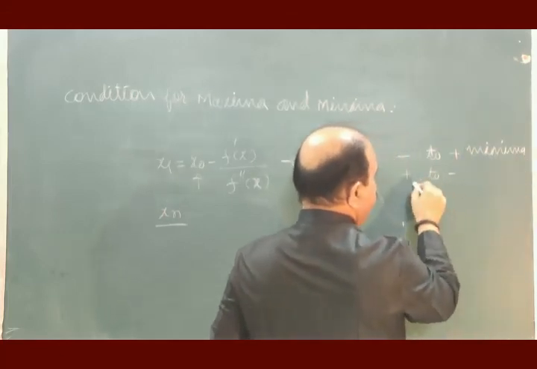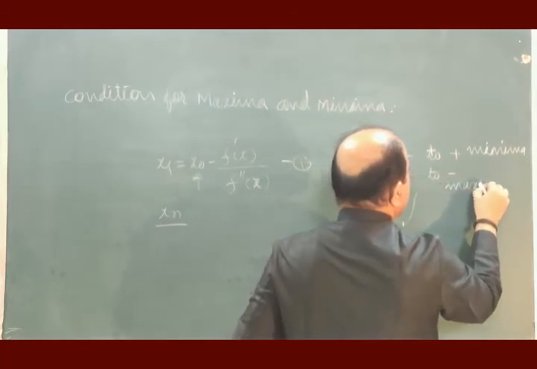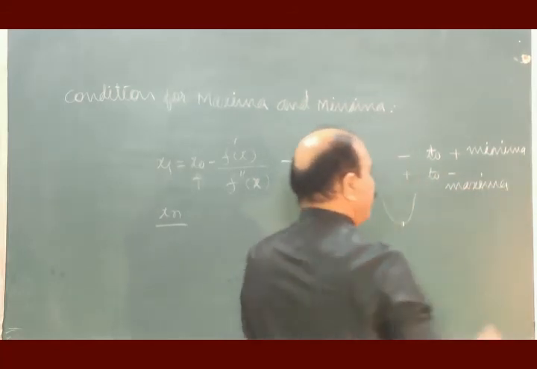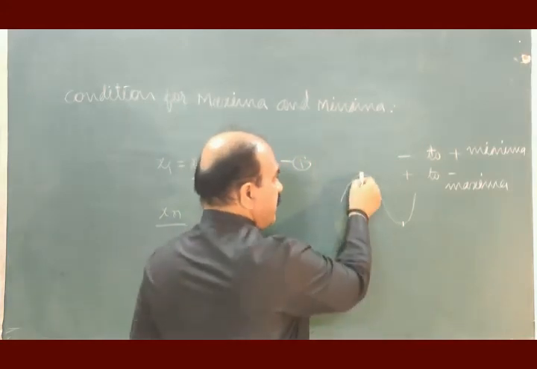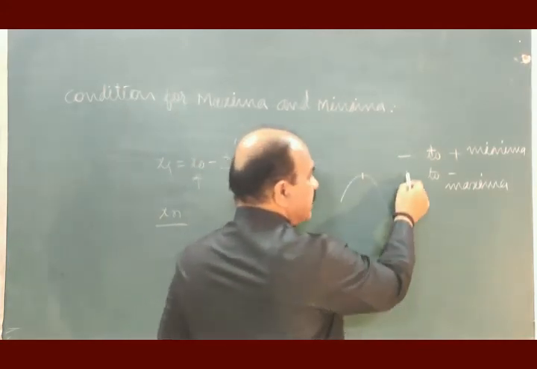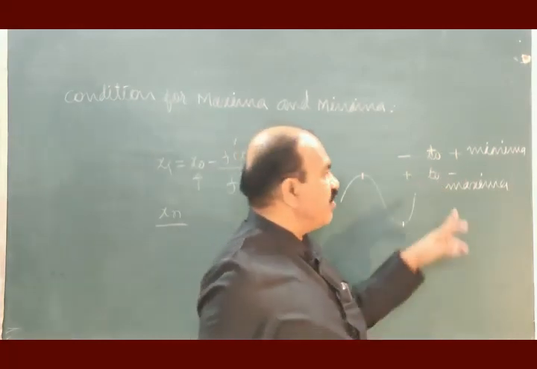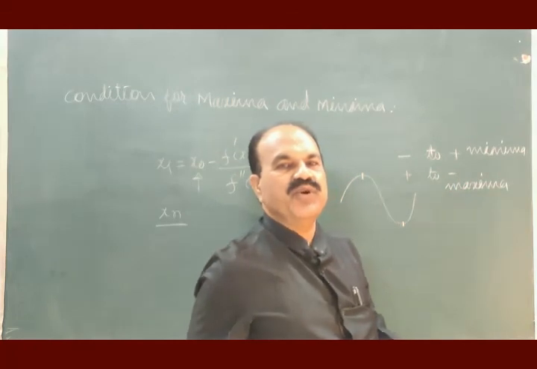And if you find a change from positive to negative, that will be maxima. This is a maxima. If you go to this side or this side, what you find? Decrease.